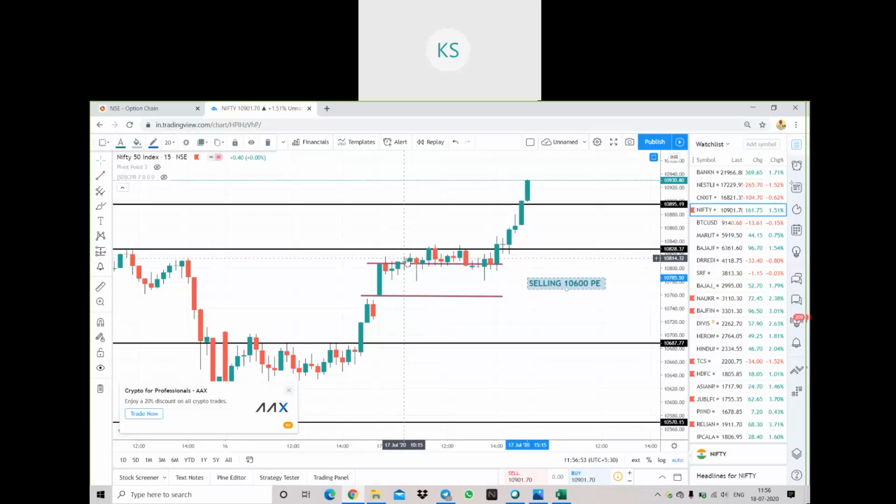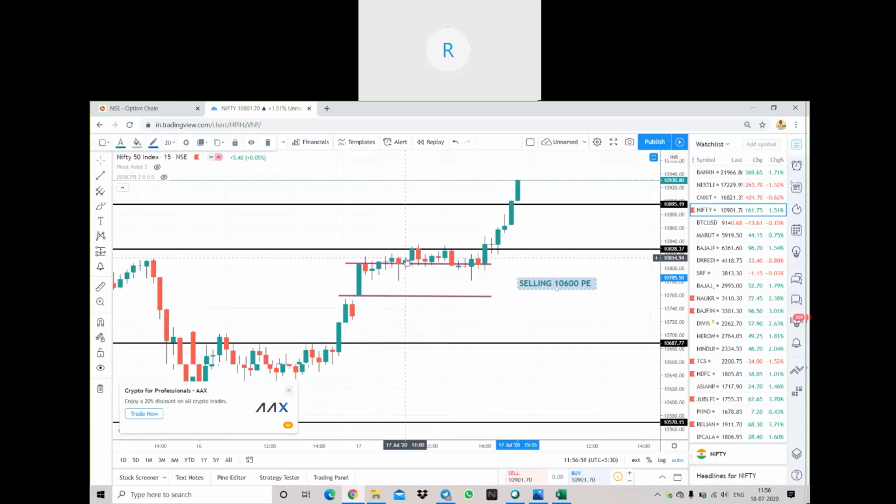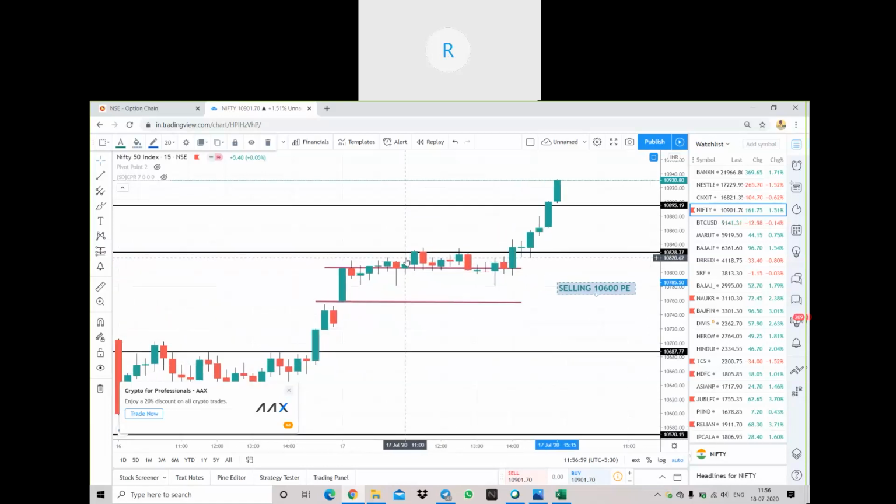No, even the fourth candle is closed, right? It just opened below that, but it closed above the 15 minute candle. I need a closing. So you are telling this one, right? Yeah, this is exactly at the line. So I can wait for some more confirmation. Okay, so the proper closing should be there, with some volume probably. Fine. Clear? Okay. Ashish, Rajesh, are you clear? So you should do this.